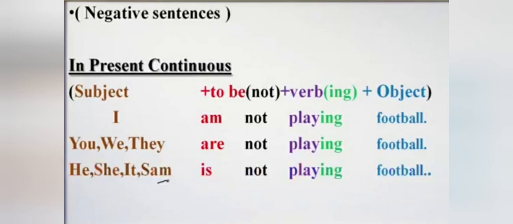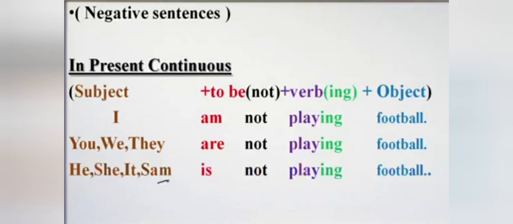Next, you, we, they. As you all know, we use helping verb are with you, we, they to construct present continuous tense, and then we have to add not. After not, ing form of verb playing, and then object football. So the answer is you are not playing football, we are not playing football, they are not playing football.